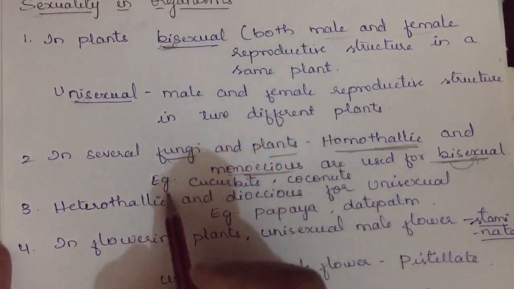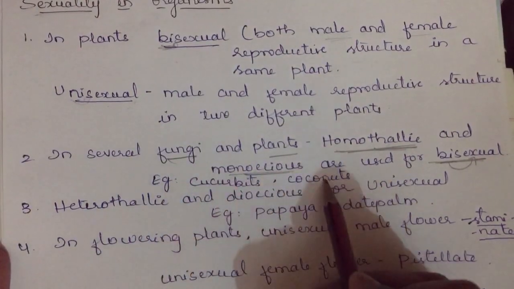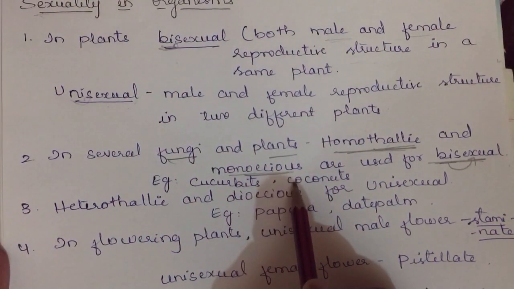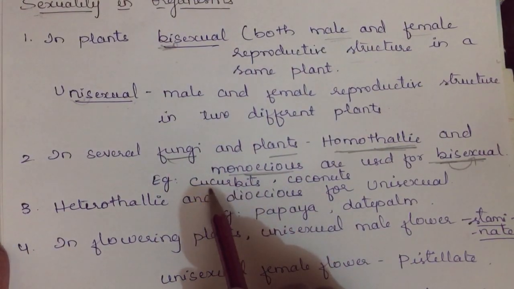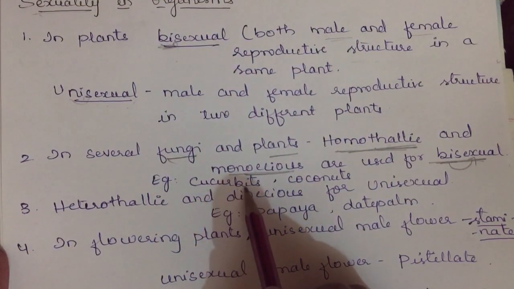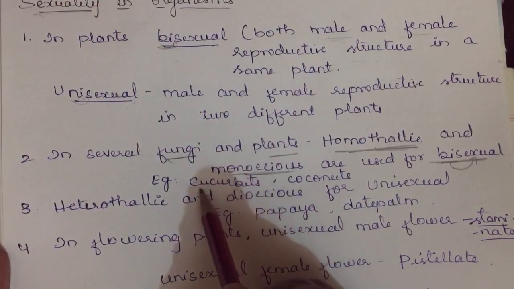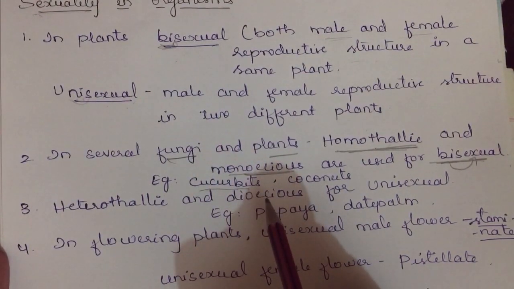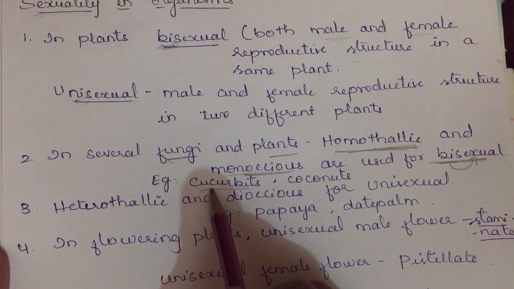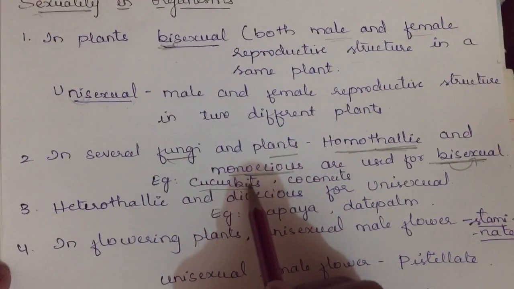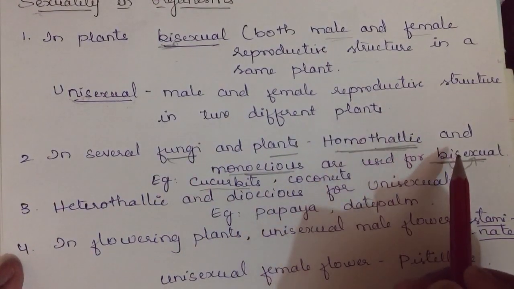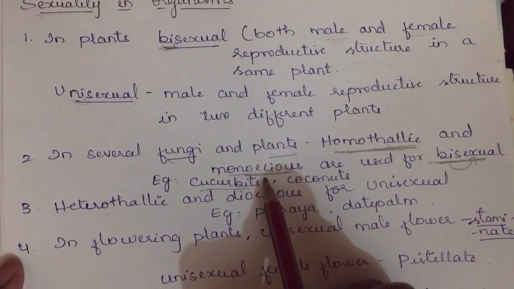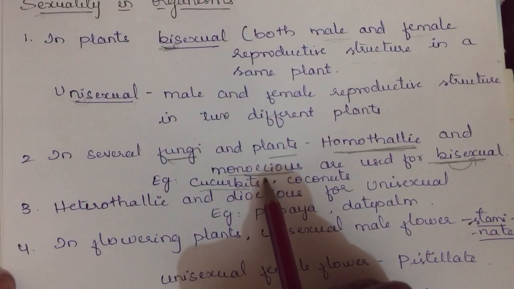Example, Cucurbita and coconut. Coconut has both the sex organs, and Cucurbita also has both the sex organs. This is the Cucurbitaceae family, which has all the gourds, G-O-U-R-D, not G-O-D. So both the sex organs are present. For bisexual, in fungi we use homothallic. For bisexual, in plants we use monoecious. Even for animals it has been used.